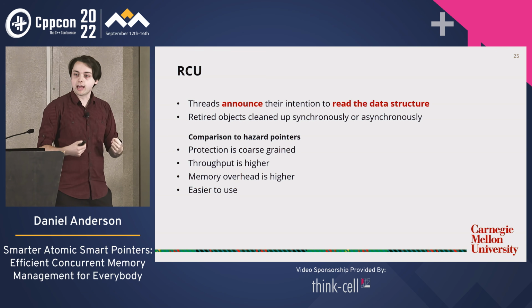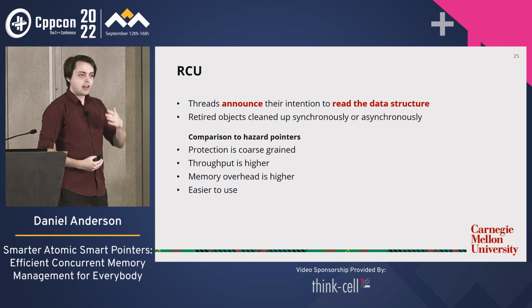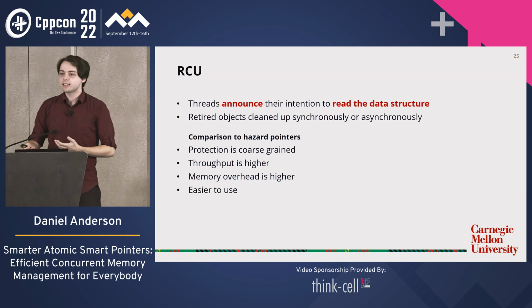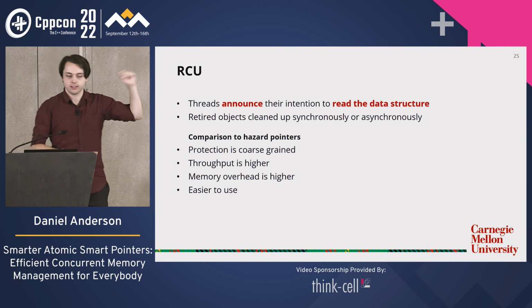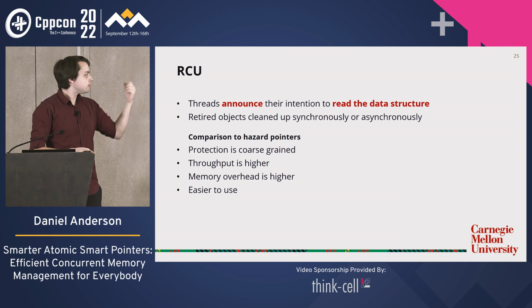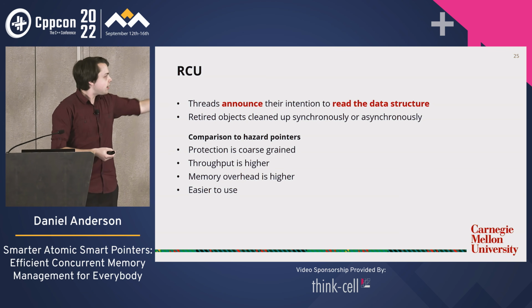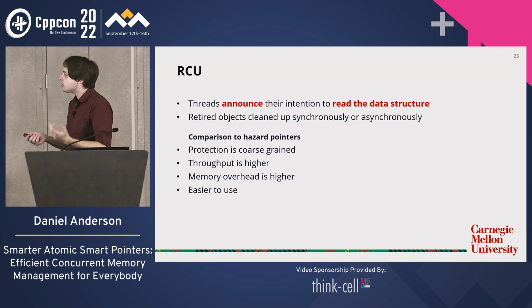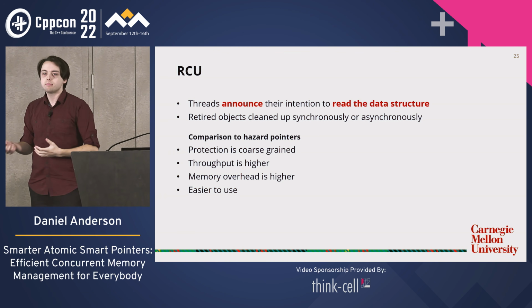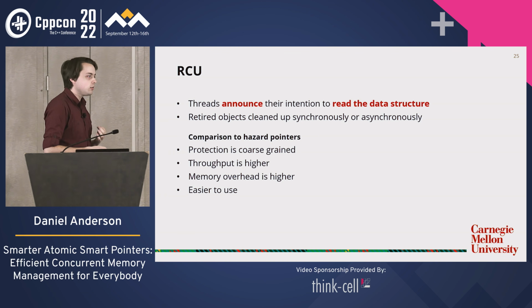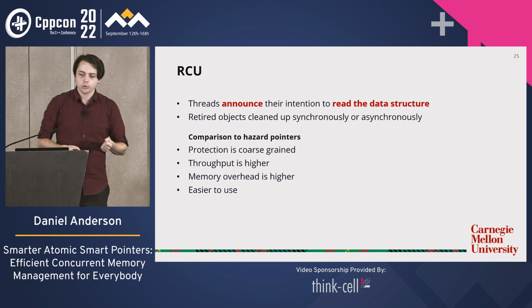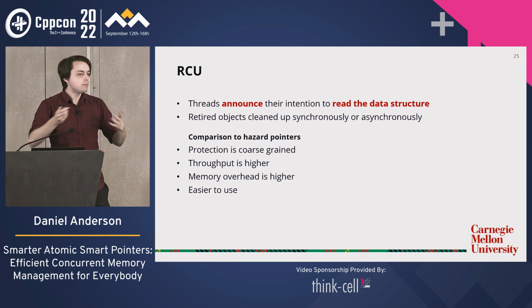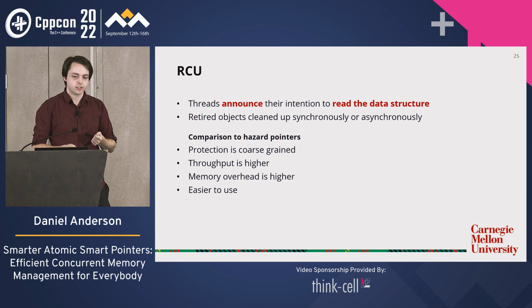But in exchange for that, because we no longer have to do an announcement every time we read something, this should be faster because we don't have to do as much work in writing those announcements. So we should expect better throughput here. And another nice thing is RCU tends to be easier to use than hazard pointers because it doesn't have to deal with these tricky issues like retrying and restarting, which is nice. Okay, so there's some trade-offs here. There's some pros and cons.